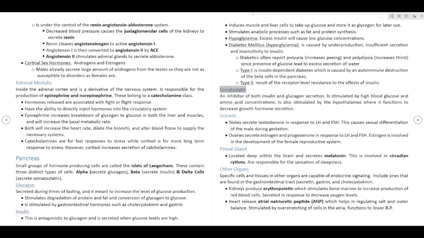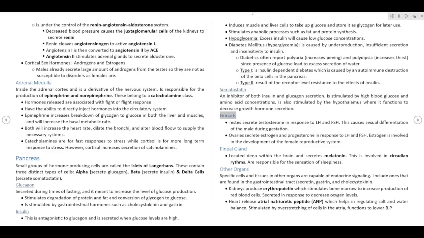Somatostatin. An inhibitor of both insulin and glucagon secretion. It is stimulated by high blood glucose and amino acid concentrations. It is also stimulated by the hypothalamus, where it functions to decrease growth hormone secretion.